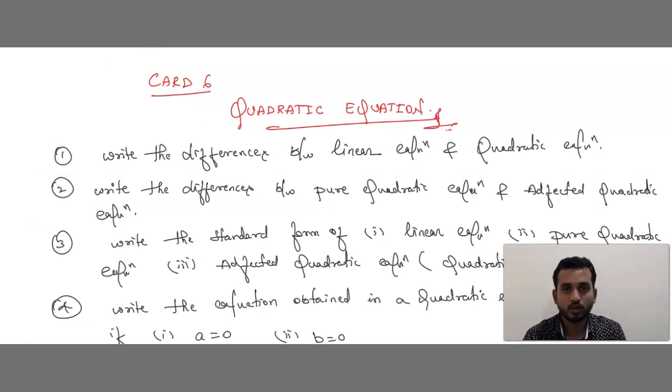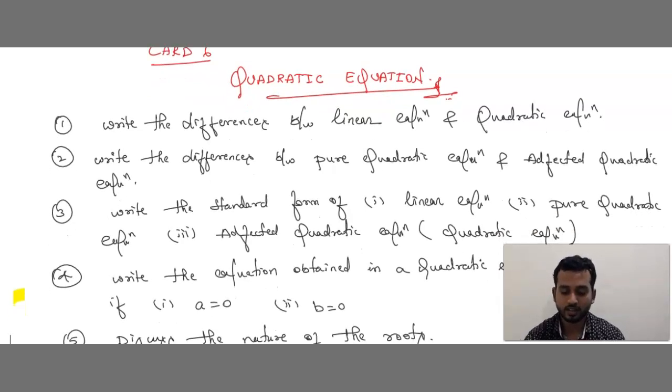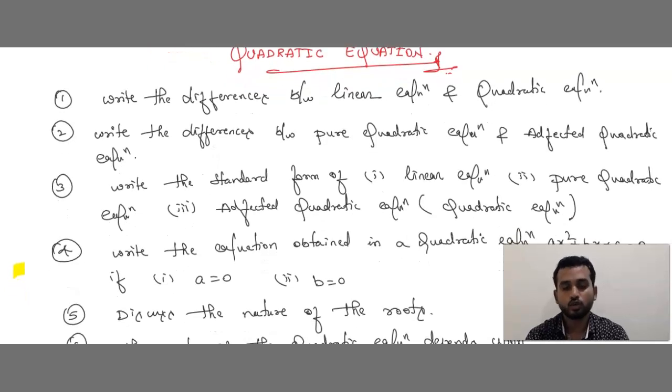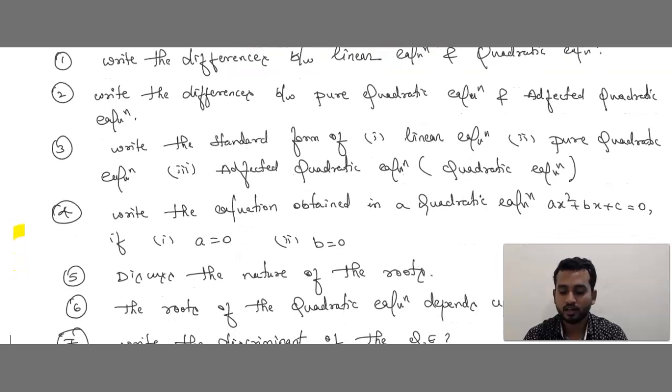Part 6, quadratic equation. In this chapter, you can expect some theory questions also. Let's see which those are. The questions can be like this. Write the differences between linear equation and quadratic equation. Write the differences between pure quadratic equation and adfected quadratic equation. Write the standard form of linear equation, pure quadratic equation, adfected quadratic equation. It is also called a quadratic equation.